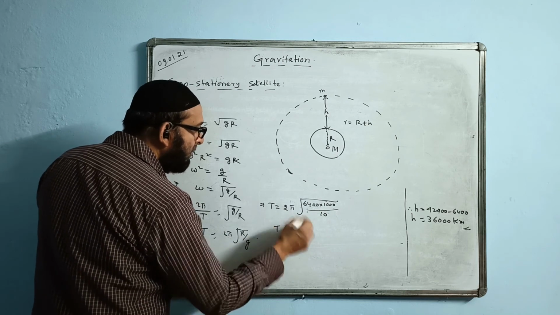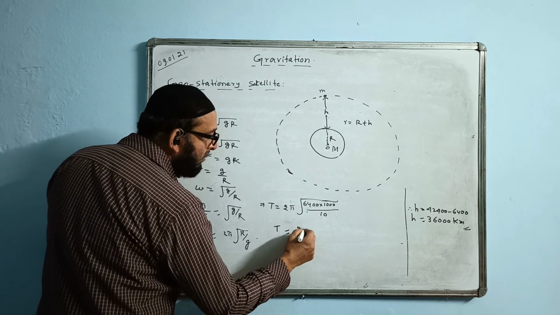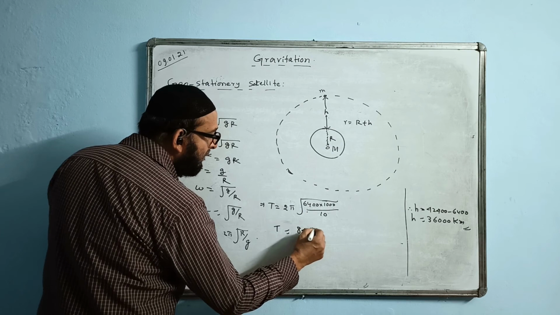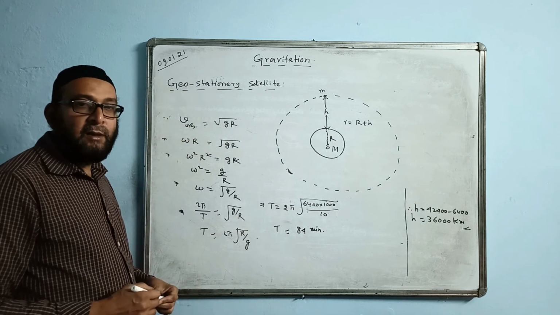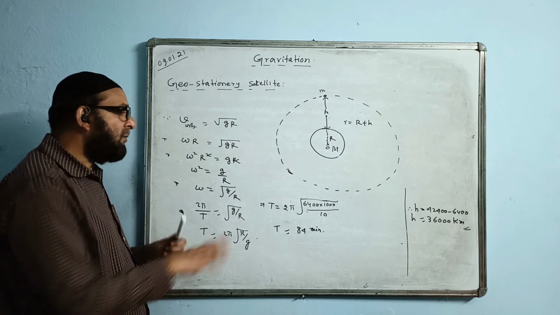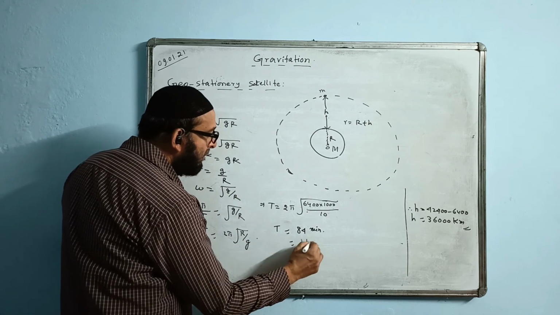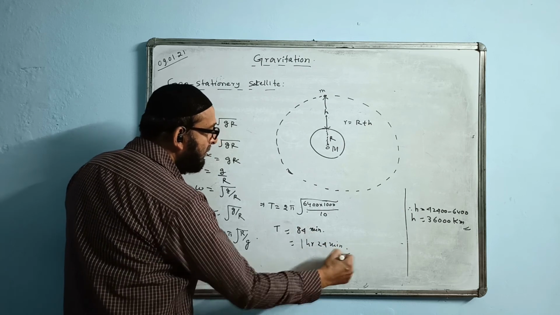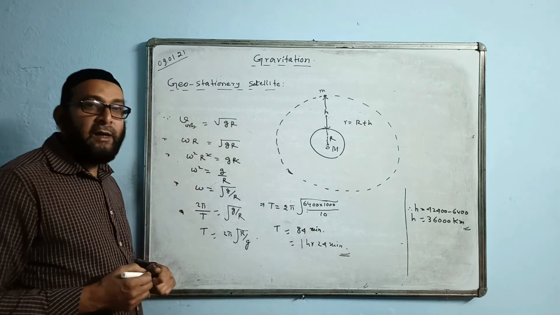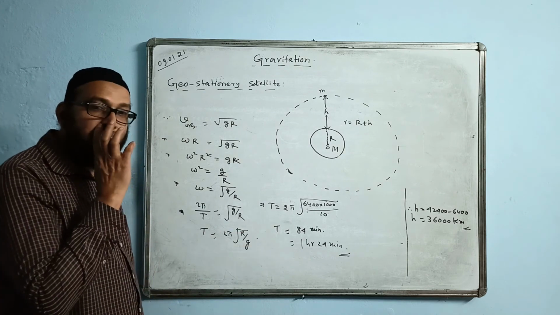The answer comes in seconds, so you divide by 60 to get minutes. The answer comes approximately 84 minutes, that means 1 hour and 24 minutes. Such a close satellite's period of revolution will be 1 hour 24 minutes.